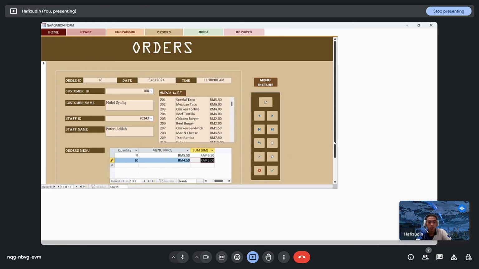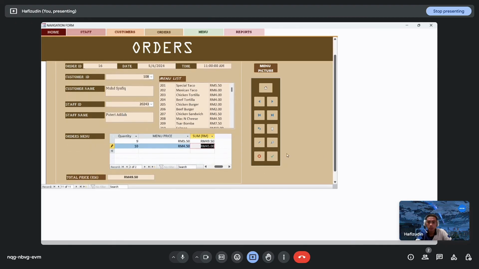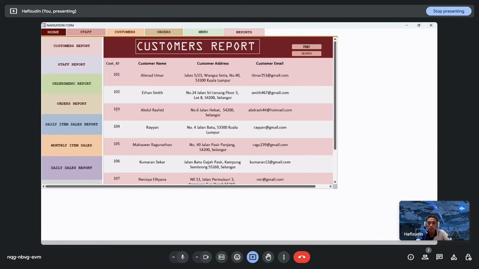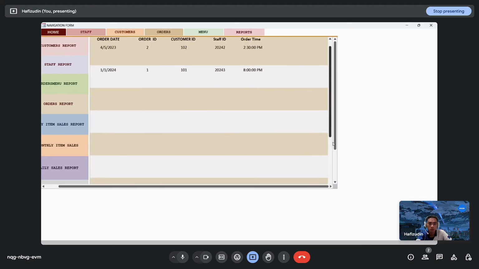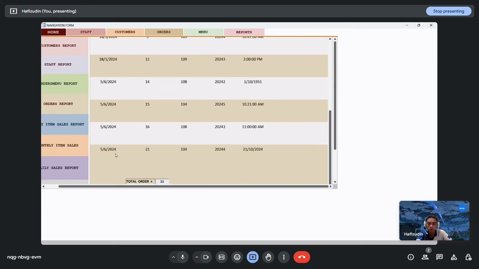So we can see the total price in here. So save it, and then we can see on the orders. 5/6/2024, 21.